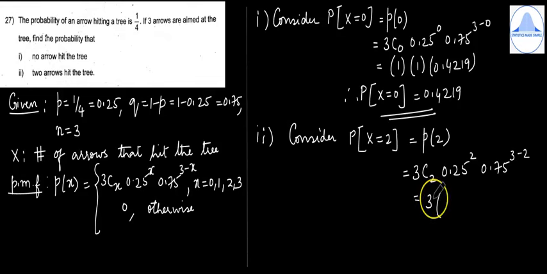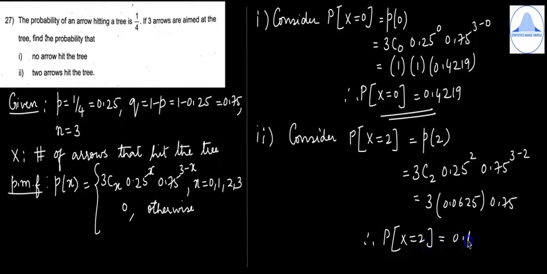Then 0.25 to the power 2 is 0.0625 and 0.75 to the power 1 will be 0.75. So therefore the probability of X equal to 2 is 0.1406.